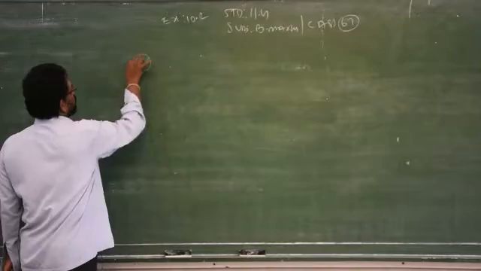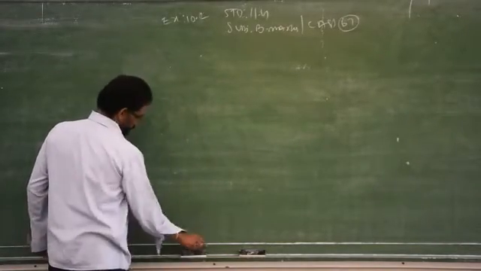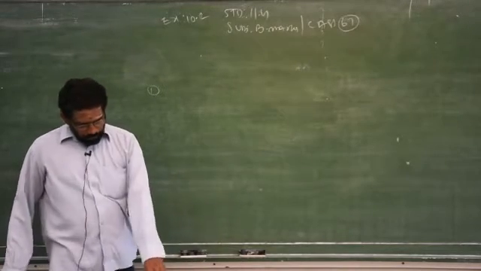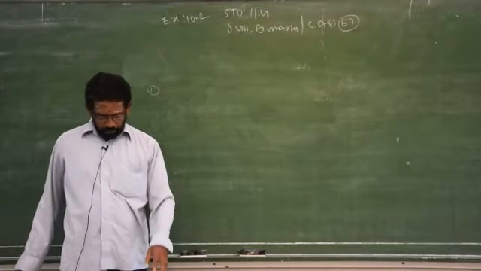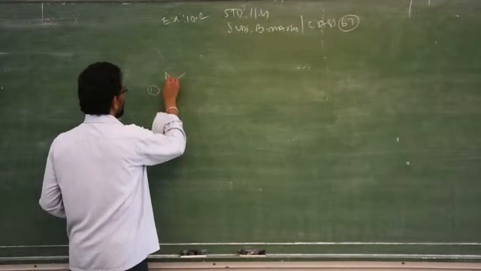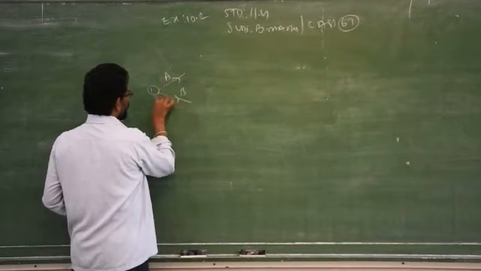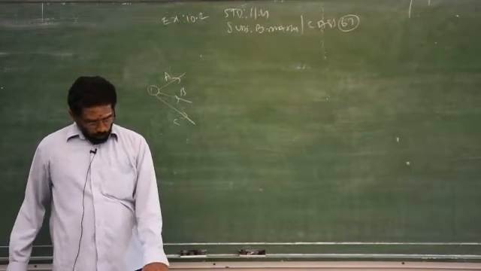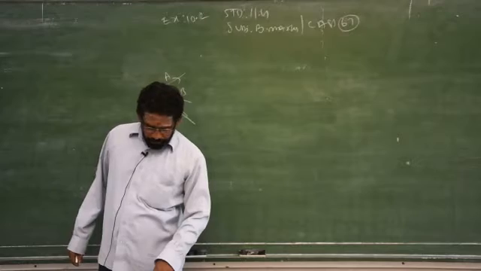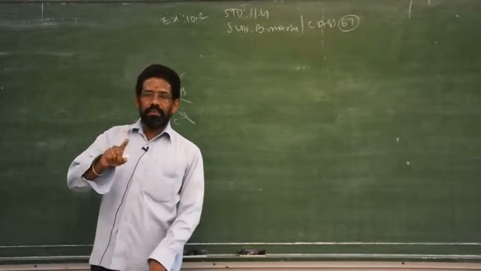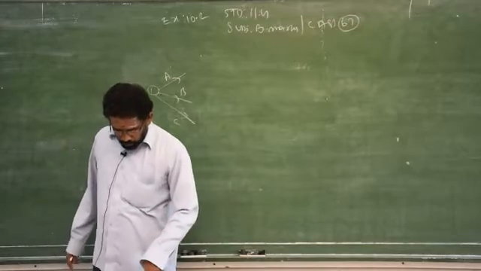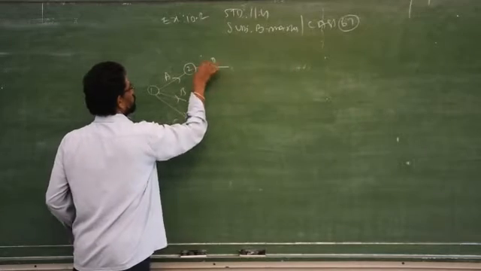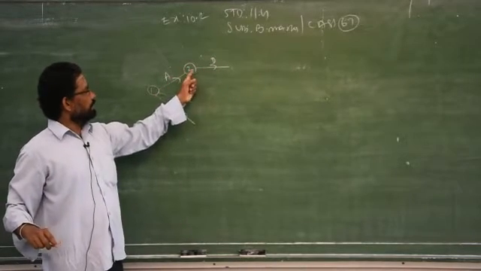I start with 1. Then from the first place, number 1, A, B, C. There are no predecessors for A, B, C, which means all three activities A, B and C start from that 1. Clear? Now look at the second row, immediate predecessor A. Once A activity is completed, which activity follows? So A is completed, then D is started.